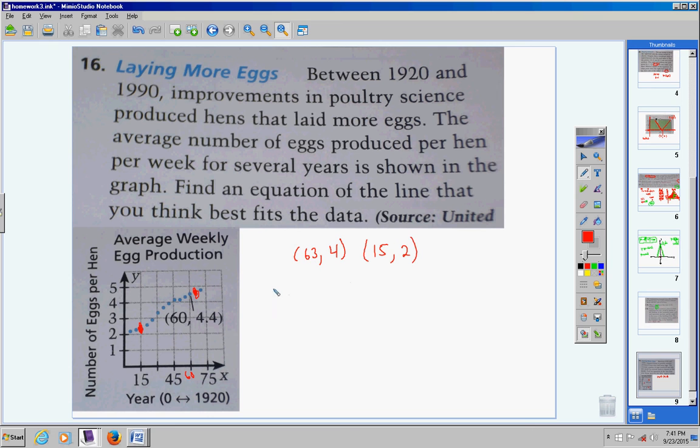So whenever you have two ordered pairs, what model do you use? Well, this one right here. We've learned that. So we must find the slope before we can use this model. So y minus y, 4 minus 2, over x minus x, 63 minus 15. 4 minus 2 is 2. 63 minus 15 would be 48. Reduce that and you get 1 over 24. So your slope is 1/24th. Okay?